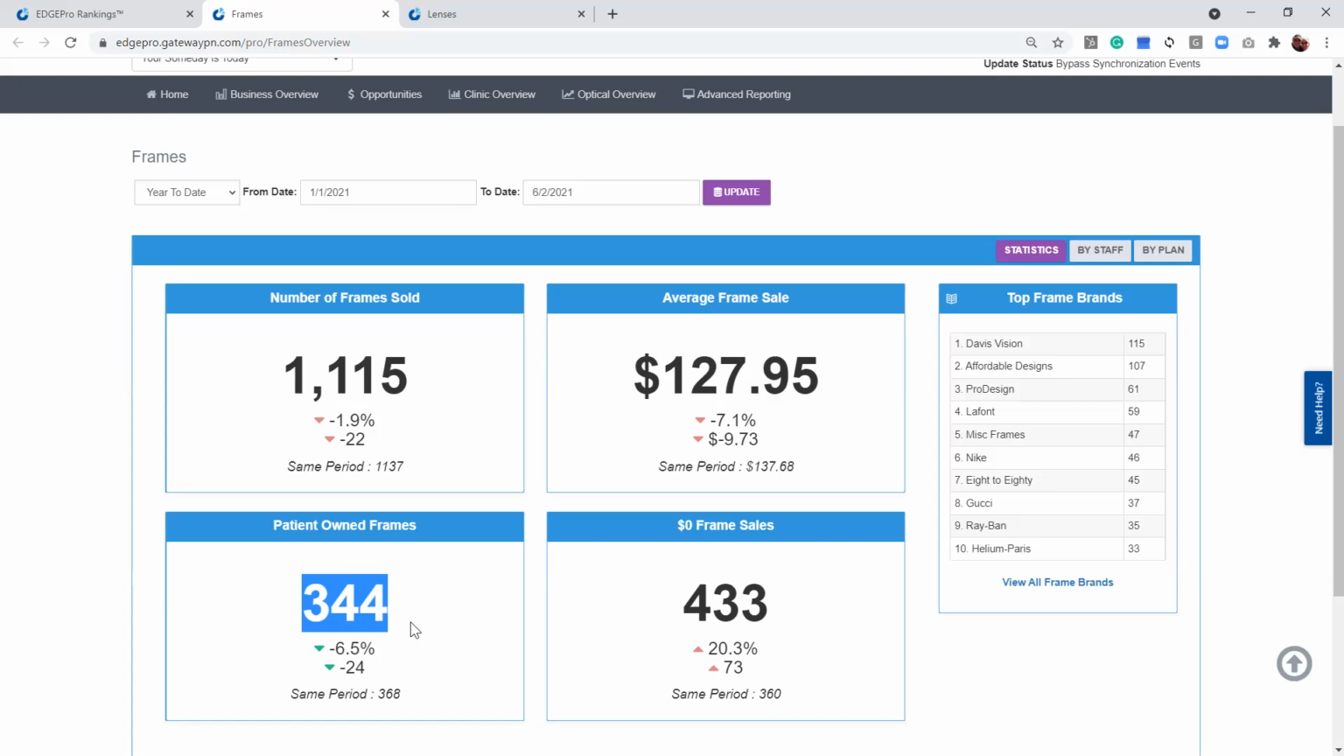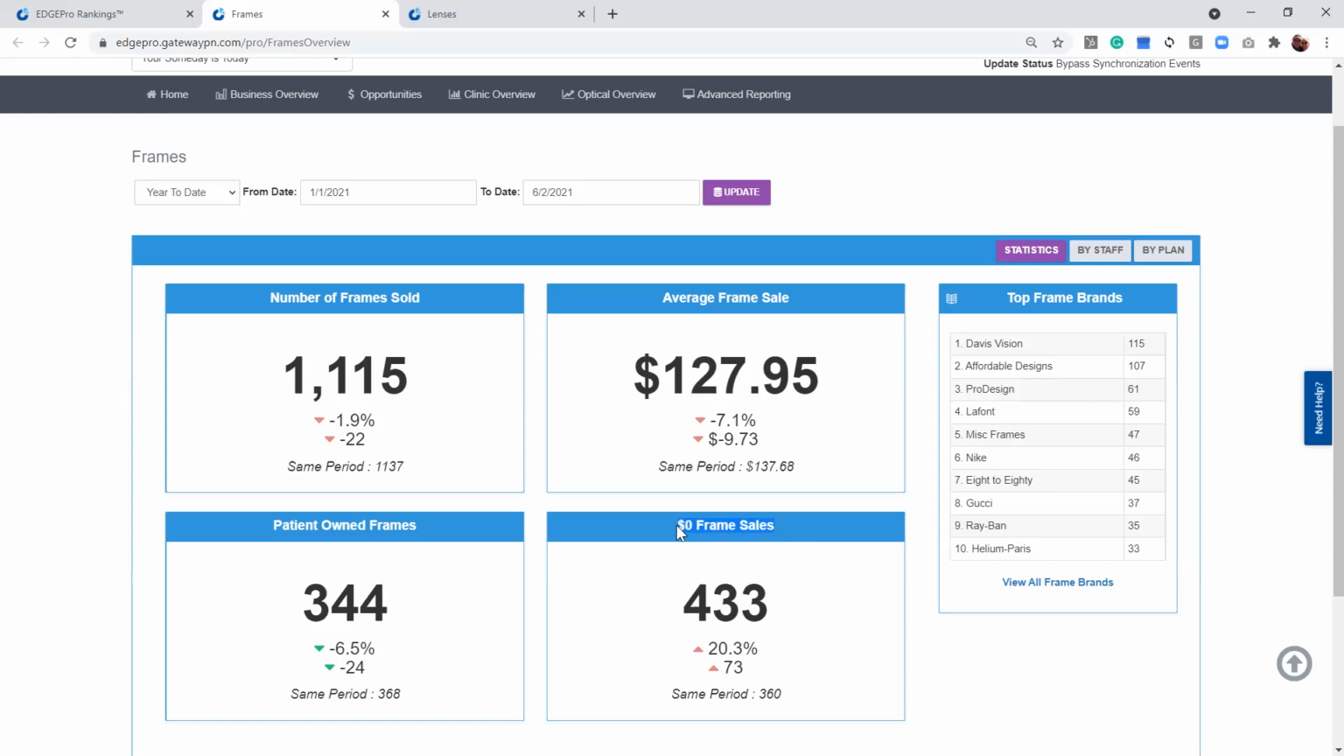That's about 15 patients a week using their own frame. If you're open 5 days a week, that's about 3 per day. If we just reduce our patients' own frames, that means they're purchasing a frame, so it'll help increase that overall frame sale average.